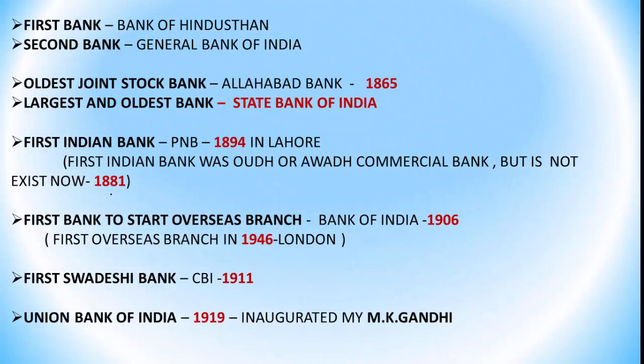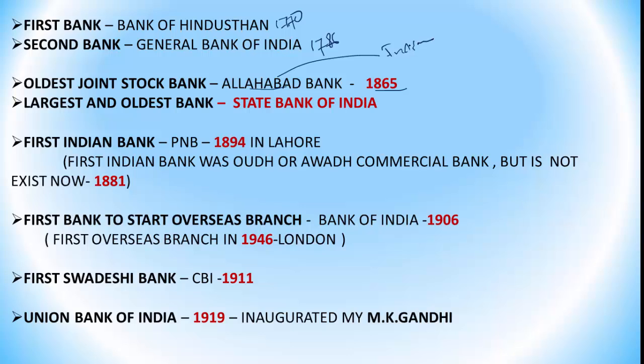This is the summary of what we learned today. The first bank, as I have already told you, was the Bank of Hindustan, established in 1770. The second bank was General Bank of India, established in 1786. The oldest joint stock bank was Allahabad Bank, established in 1865, but now Allahabad Bank is merged with Indian Bank.